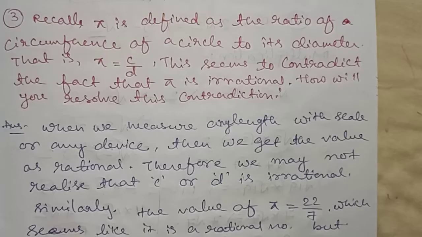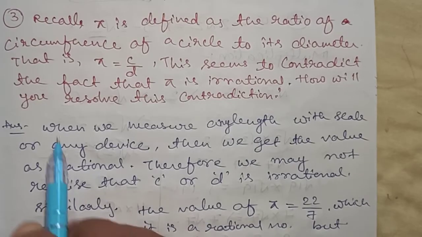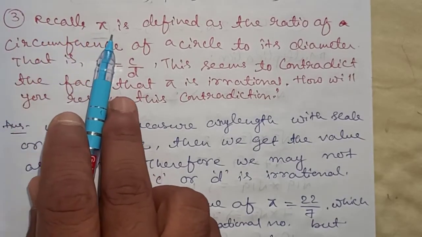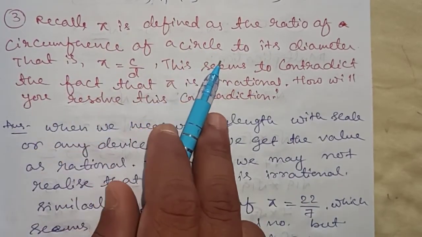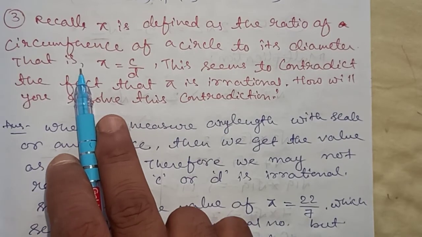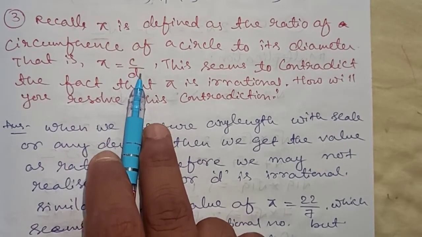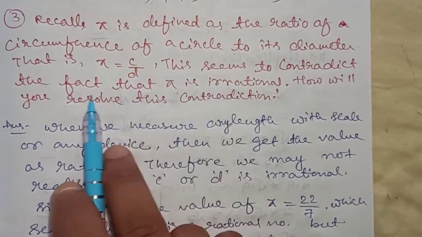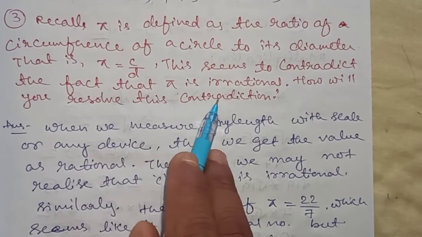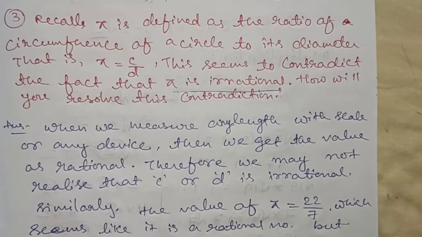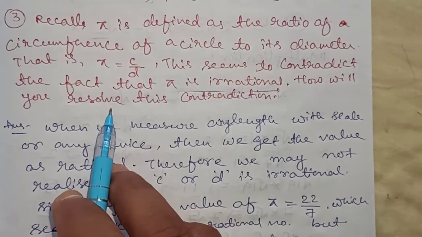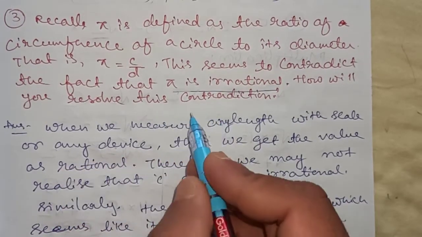Now we are going to discuss question number 3. In question number 3 it is given: recall pi is defined as the ratio of circumference of a circle to its diameter, that is pi equals c by d. This seems to contradict the fact that pi is irrational. Pi is irrational. How will you resolve this contradiction?